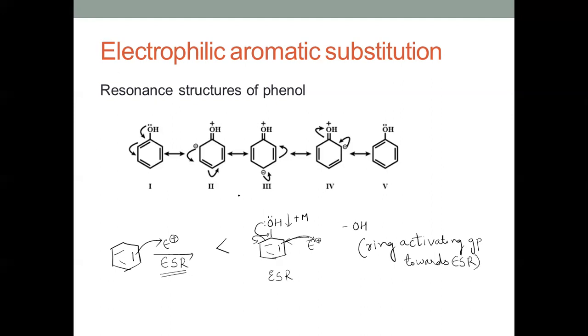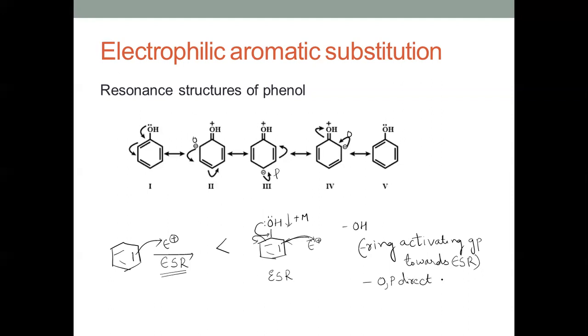And when we look at the resonance structures here, where is the negative charge localized? It is at the ortho or the para positions, which are becoming electron rich. So it is easy for the electrophile to get substituted at the ortho and para positions. So OH is a ring activating group and it's an ortho-para directing group.